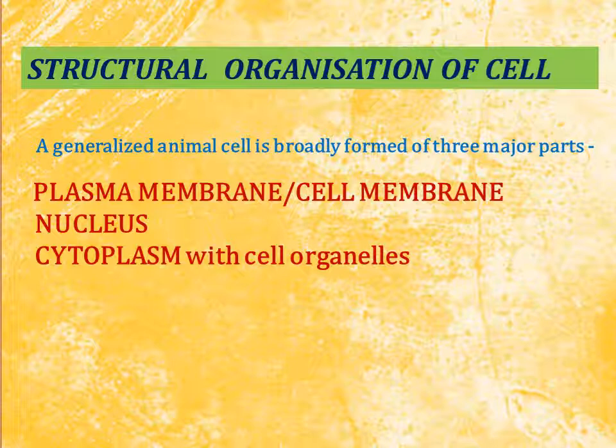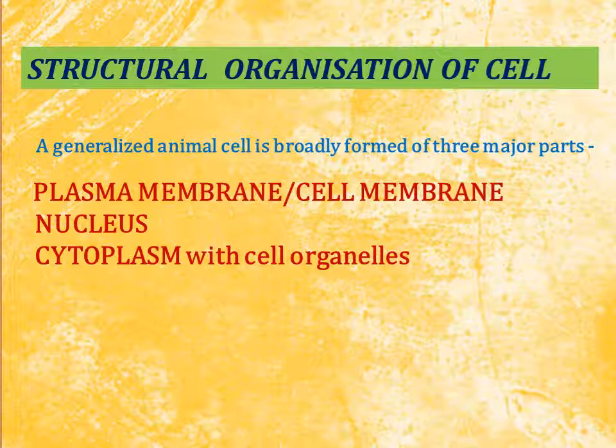Although we will discuss them in detail, here we will discuss all these parts very briefly. The plasma membrane or cell membrane is the outermost covering in the animal cell. Although it is present in the plant cell also, in the plant cell there is an additional layer outside the plasma membrane, that is the cell wall, present for protection.